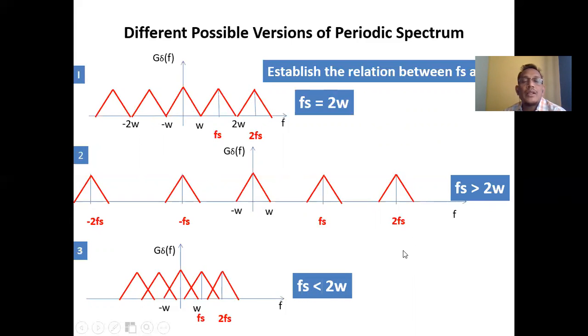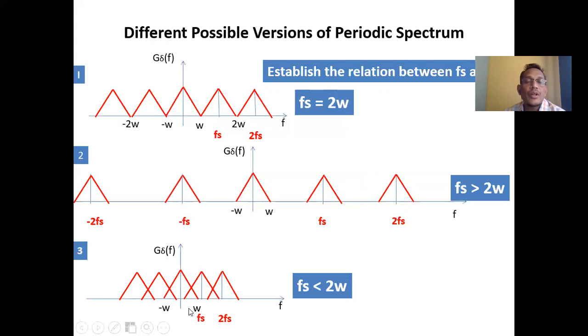But if you apply the third condition, whenever the sampling frequency is less than 2W, where W is the maximum frequency of your modulating signal, this is the spectrum I will get. In that condition, I will not get perfect recovery of the original modulating signal. When the sampling frequency is less than 2W, the lower frequency component interferes with the higher frequency component. This interference is the aliasing effect.